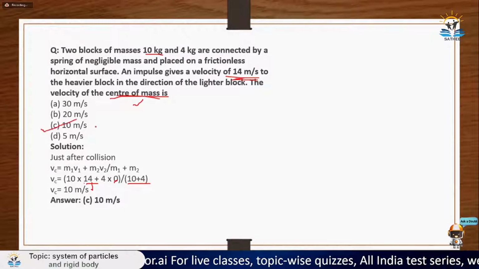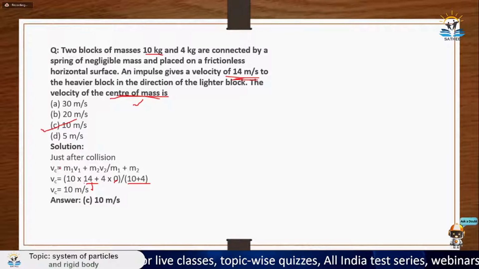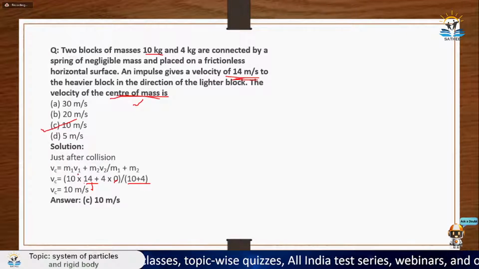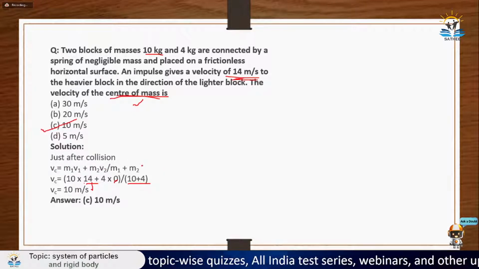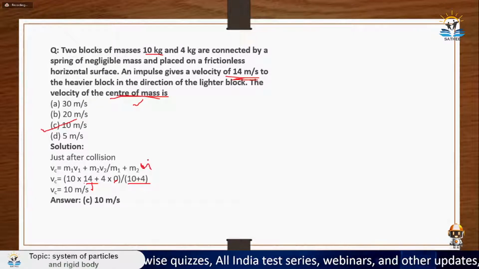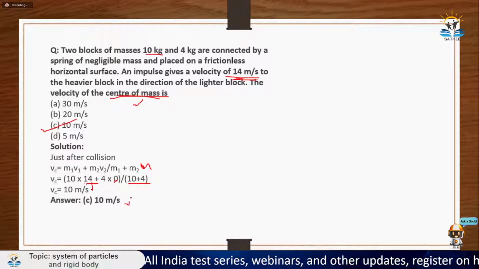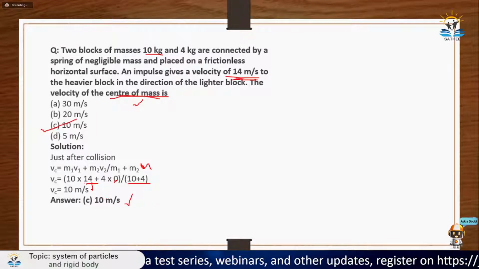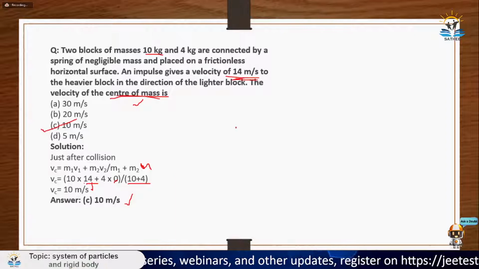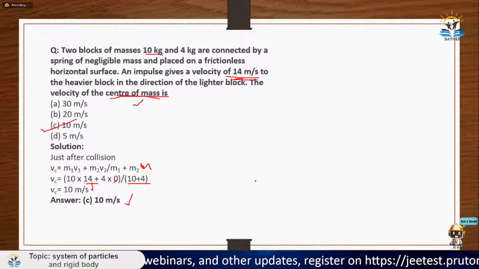So simple question, simple application of the formula sigma mi vi upon sigma m, where the total mass capital M is nothing but the summation of these two masses, which is 14 kgs. So from here you easily calculate the velocity of center of mass, which is nothing but 10 meter per second. So, simple application of formula.